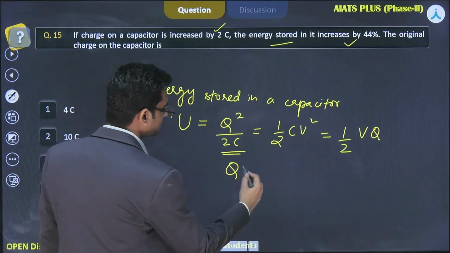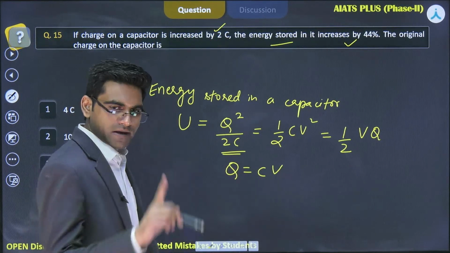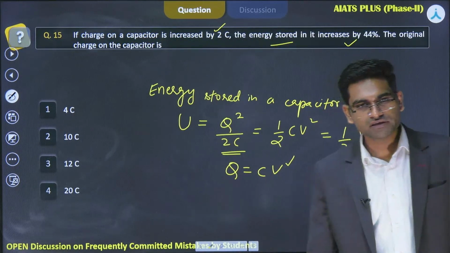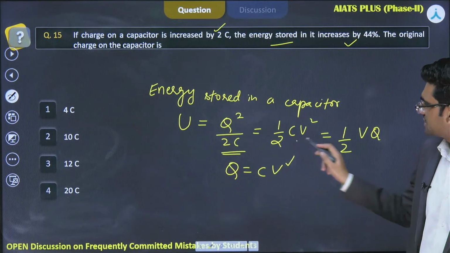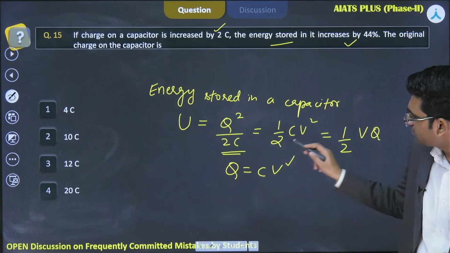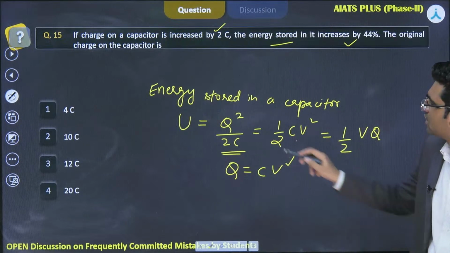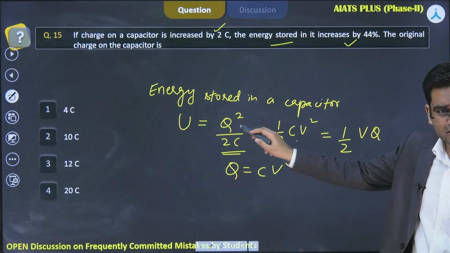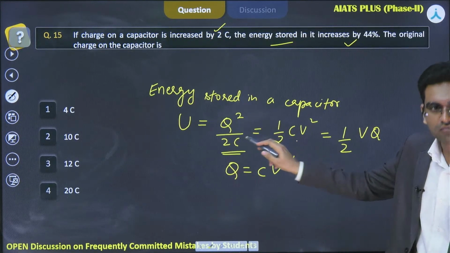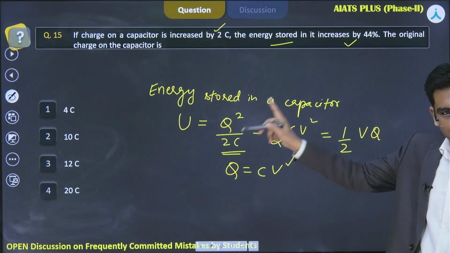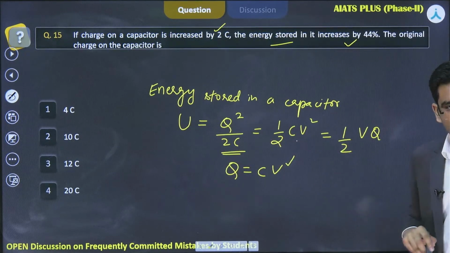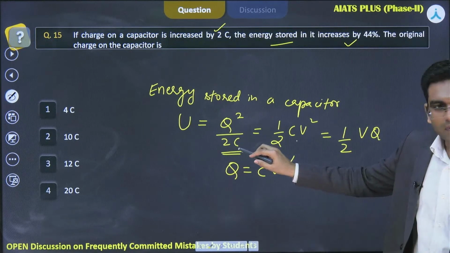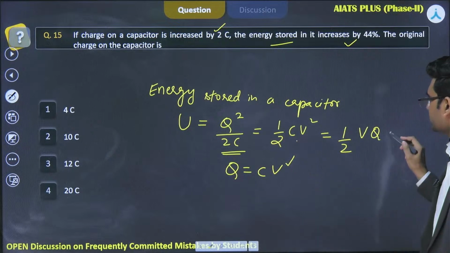We can use the formula Q is equal to CV. You should know one form, and you already know the formula Q is equal to CV, so you can convert this into the other two as well. Q square by 2C can be converted into half CV square by eliminating Q. Q is equal to CV, put it here: it will become C square V square by 2C. C and C will get cancelled, and you will get half CV square. What about half VQ? Again, you have to eliminate C from this formula and you will get half VQ.